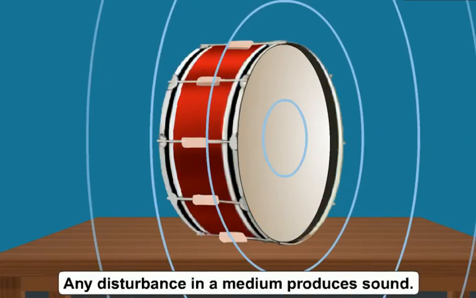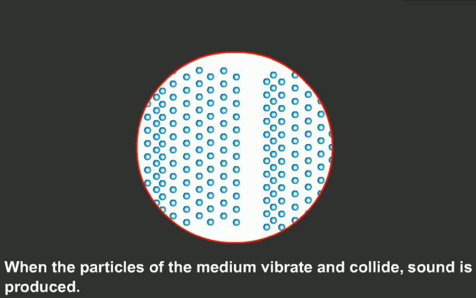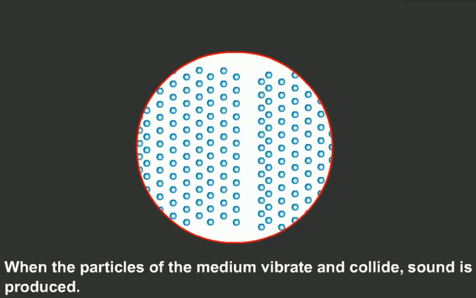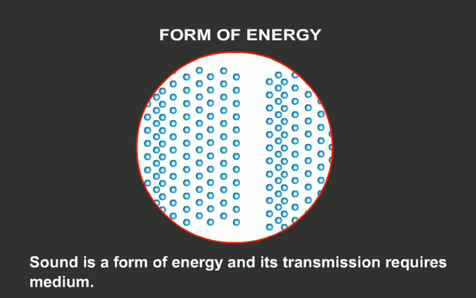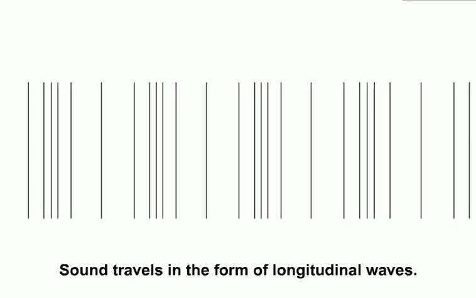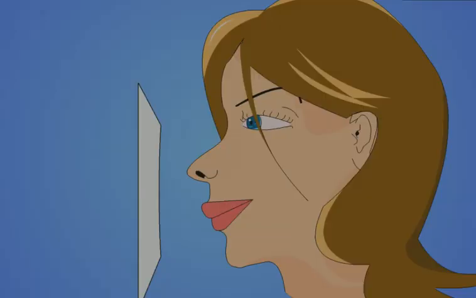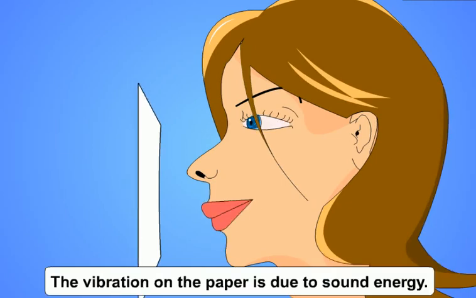Students, we know that any disturbance in a medium produces sound. When the particles of the medium vibrate and collide, sound is produced. This is a form of energy, and its transmission requires medium. Sound travels in the form of longitudinal waves. If you bring a paper close to your mouth and speak, the paper vibrates. The vibration on the paper is due to the sound energy.